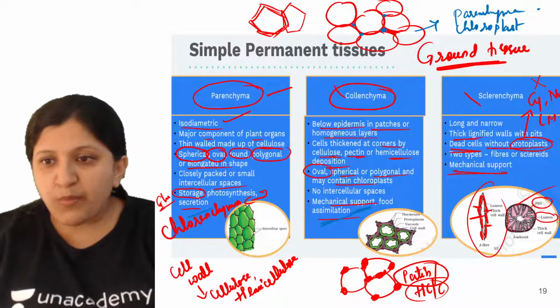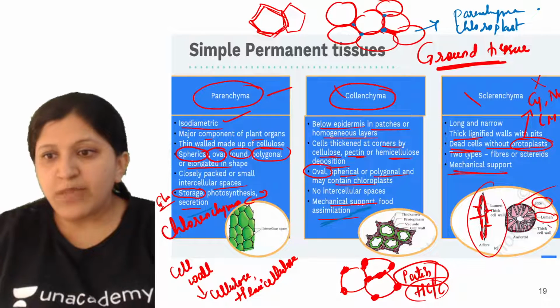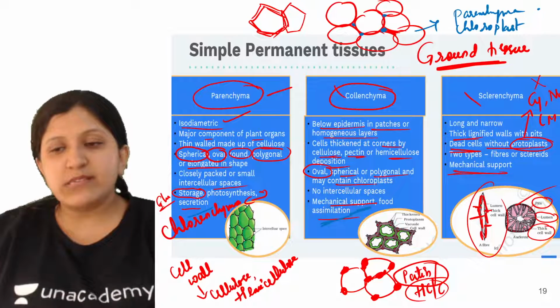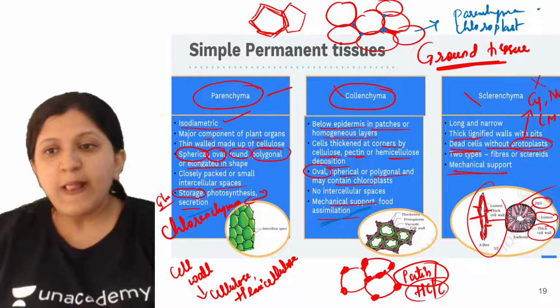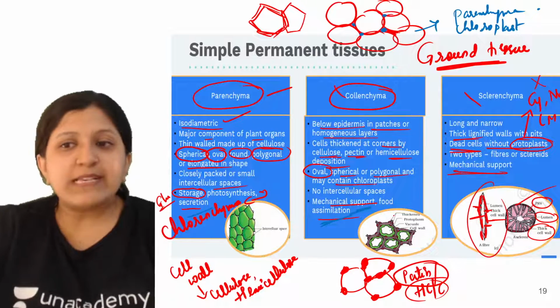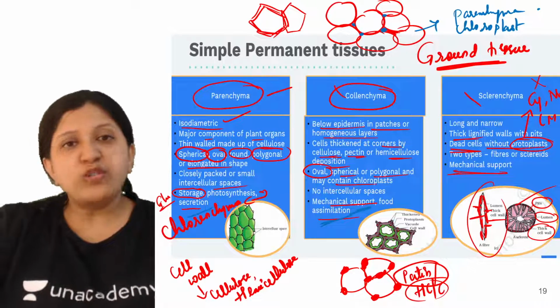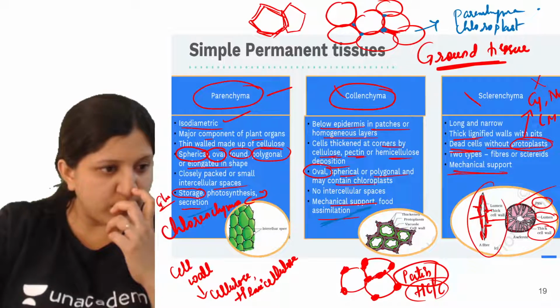Then there is a lumen. You can see a lumen there, and a thick cell wall. So this is a sclereid: lumen, thick cell wall. This one is a lumen, and here also a thick cell wall. So that is about sclerenchyma. This also provides mechanical support.